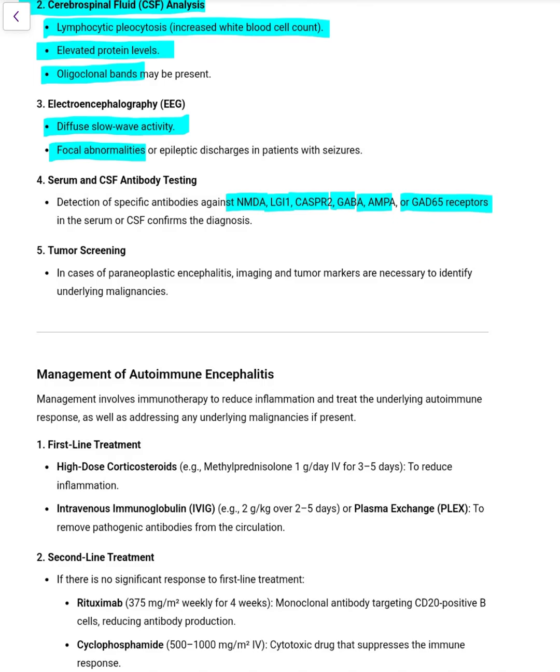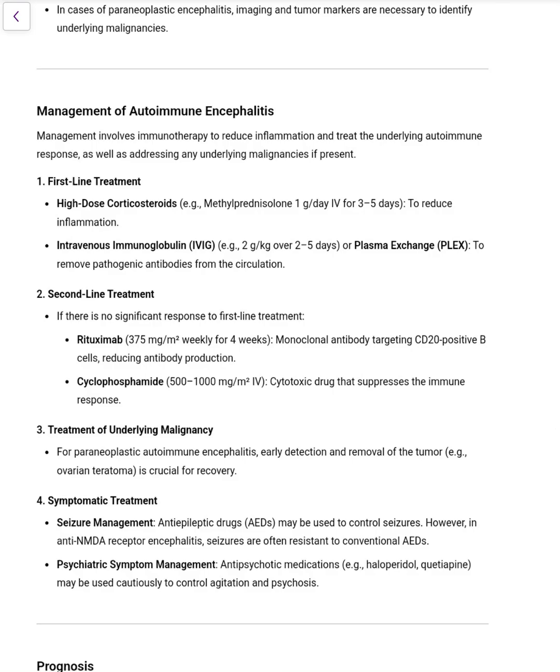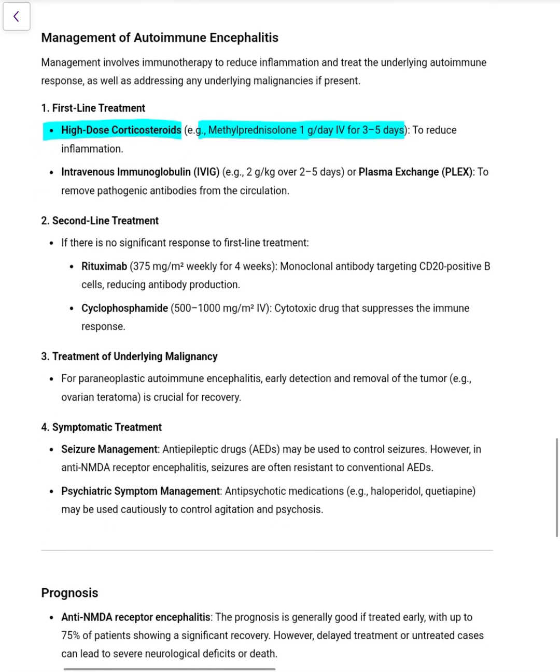Now coming to the management. First line treatment is steroids. Give methylprednisolone 1 gram per day for 3 to 5 days to reduce inflammation, and then you can go for a taper. Then IVIG, 2 gram per kg over 2 to 5 days, or plasma exchange, that is PLEX. Second line treatment is rituximab, 375 milligrams per meter square weekly for 4 weeks. Next is cyclophosphamide, 500 to 1000 milligrams per meter square IV, a cytotoxic drug that suppresses the immune system.